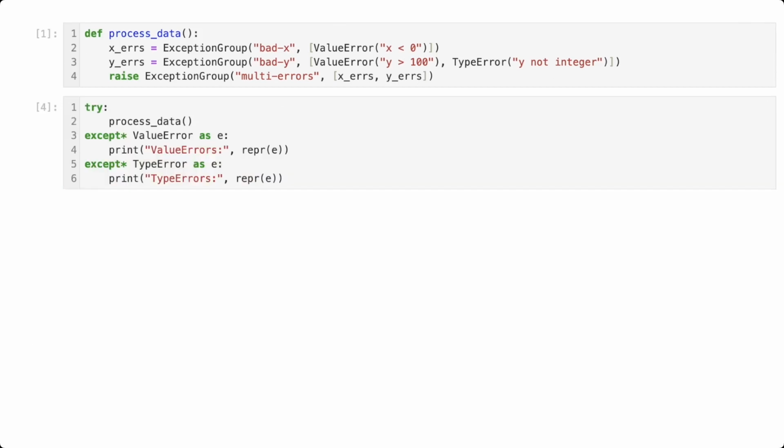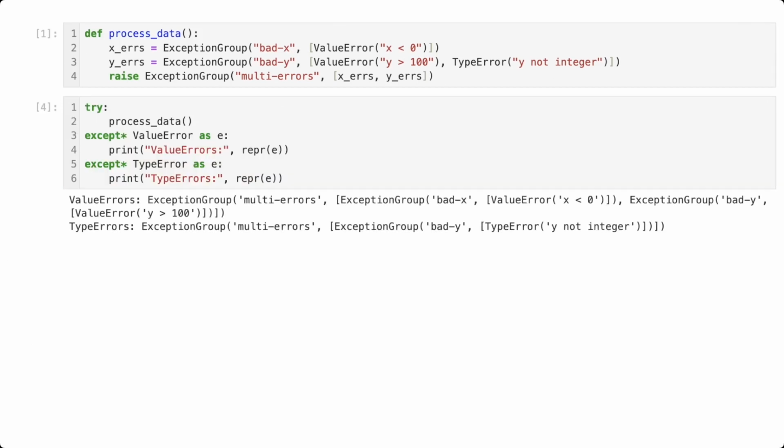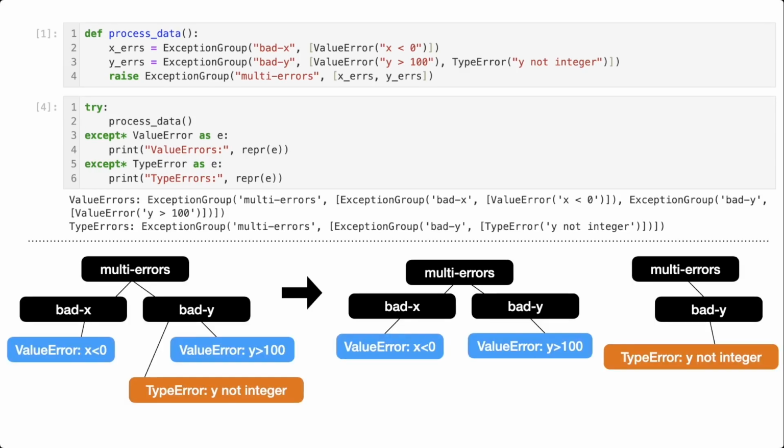Let's use except star. The formatting here is a little unfortunate, but here's a little sketch to help. The full tree of exceptions is walked, and any exceptions matching the subtypes are extracted into exception groups, preserving the structure of the original tree.